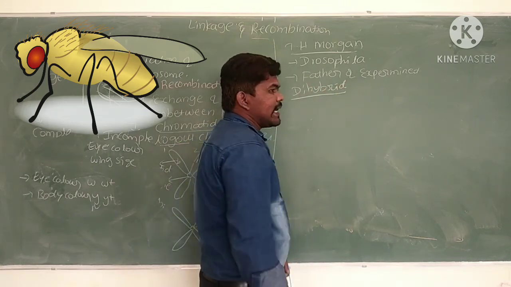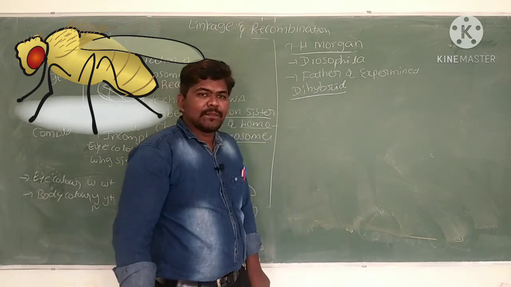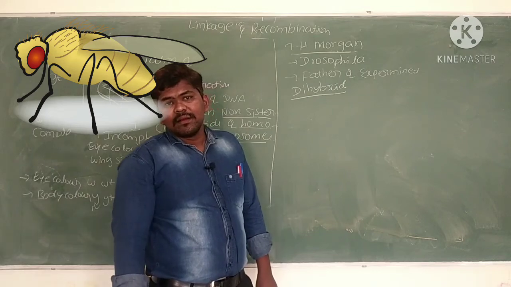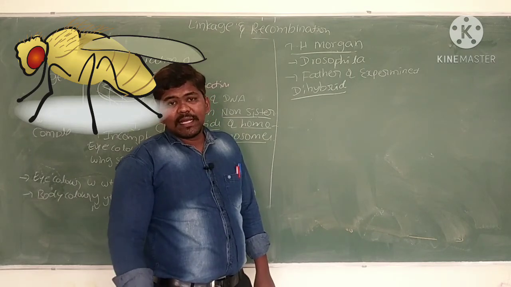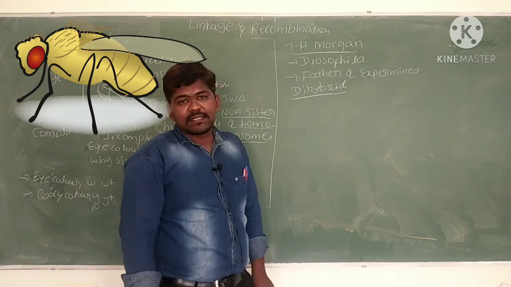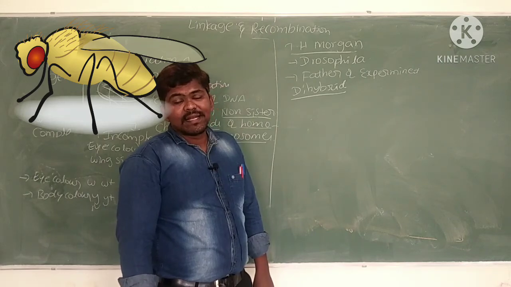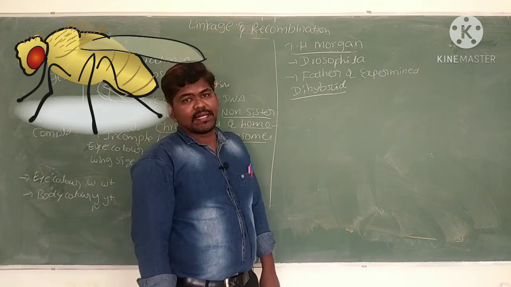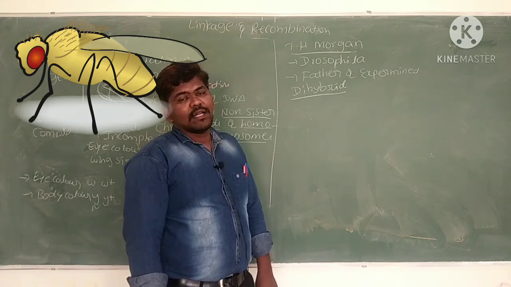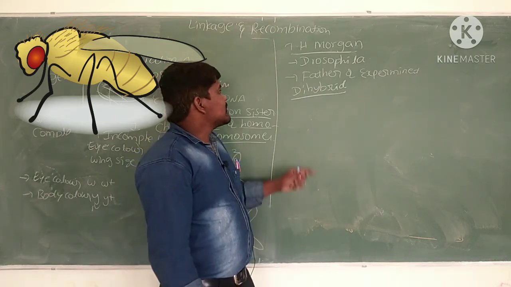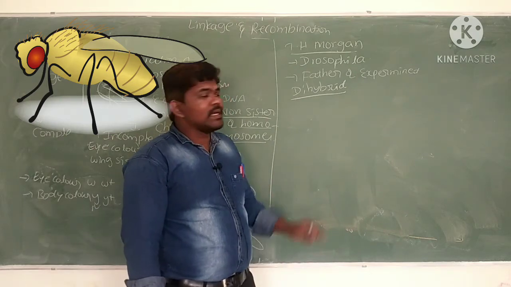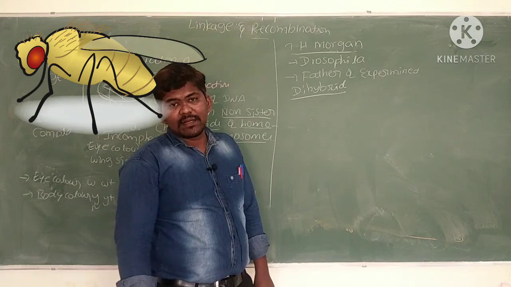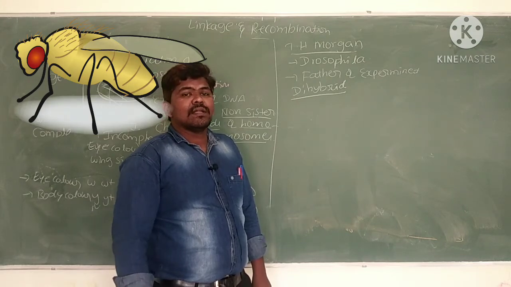T.H. Morgan did dihybrid crosses in Drosophila, but he got a different result than Mendel. Mendel did dihybrid crosses in pea plants and got a 9:3:3:1 ratio of phenotypic characters in the F2 generation. But Morgan's result in Drosophila is different from Mendel's dihybrid cross result.